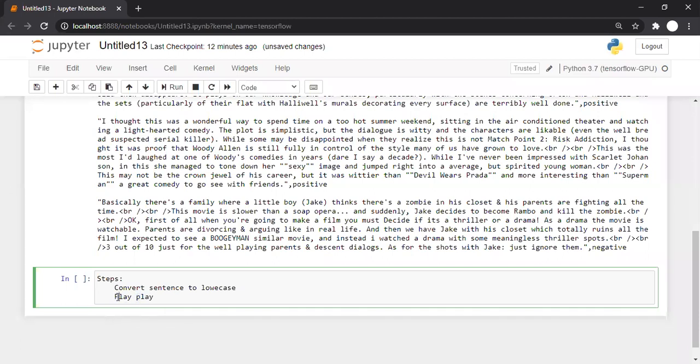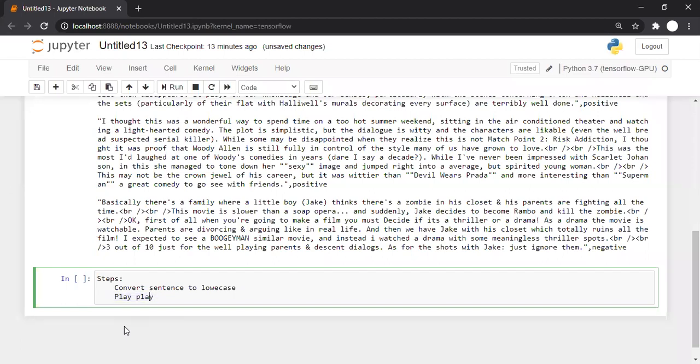Both have different ASCII characters to represent them. Capital P has a different ASCII number, and small p has a different ASCII number. So according to the computer doing calculations, these two are different words. But both words represent the same thing and the same meaning. That's why the first step that we should do is convert the sentence into lowercase. That should be the first step.